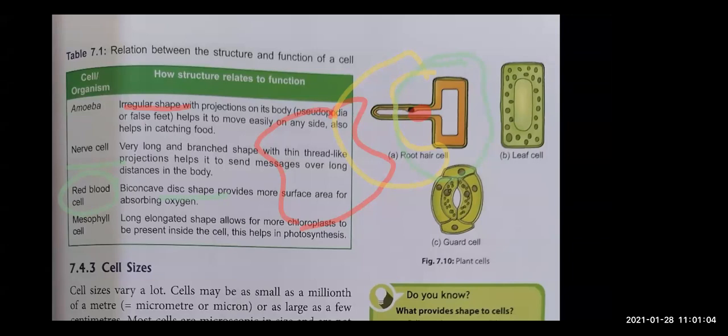Next is mesophyll cell. Mesophyll cells, we know they are long and rectangular. Why are they long and rectangular? Because it helps them in photosynthesis. If they are long and rectangular, their area will be more and they will have more chloroplast, so this will help in photosynthesis. So children, this is it. We'll continue with it in the next class.